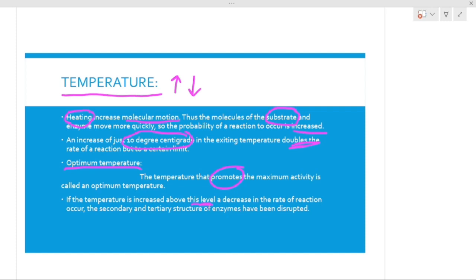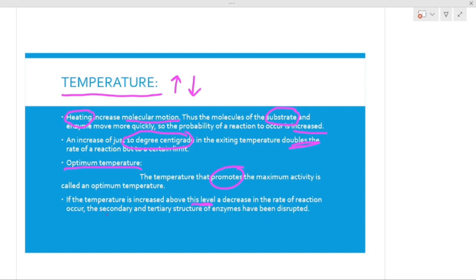So we have to see the optimum level or optimum temperature. If it increases or decreases from this optimum level, the reaction will not occur in a better way, or it will not be promoted.